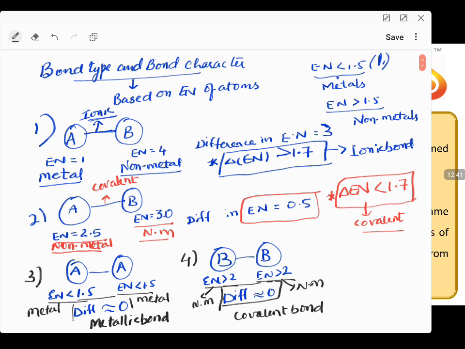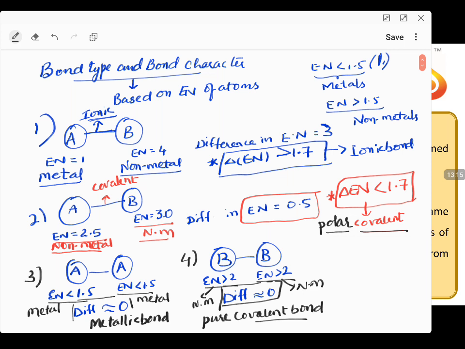But clarity is required here. There are two cases where we got a covalent bond. So what clarity are we going to take? If the difference in electronegativity is less than 1.7, but still not equal to 0, then we say the nature of the covalent bond is polar covalent bond. If the difference in electronegativity is equal to 0, then we say it is a pure covalent bond or non-polar covalent bond.